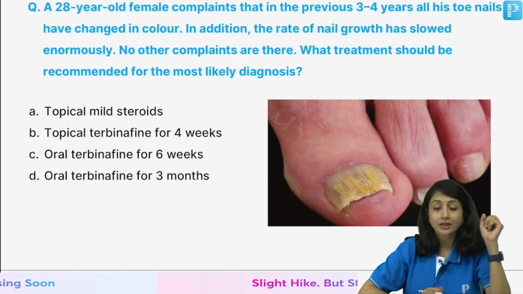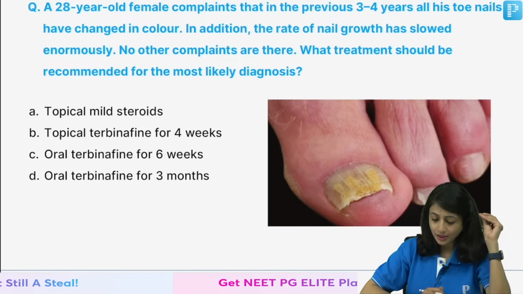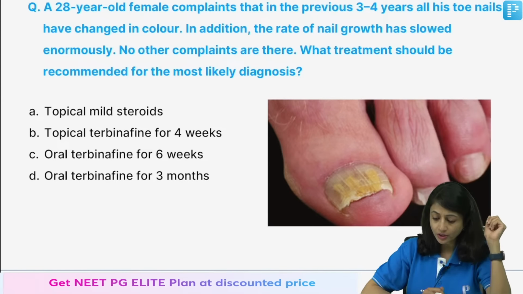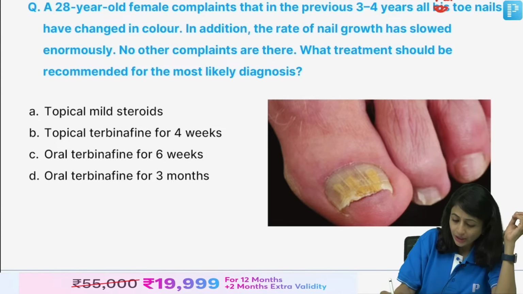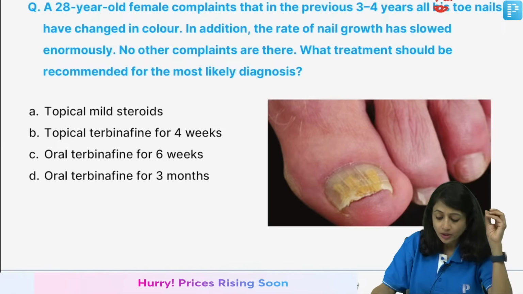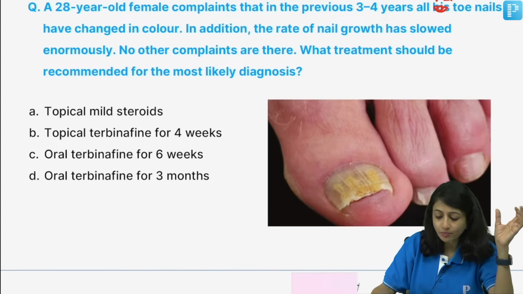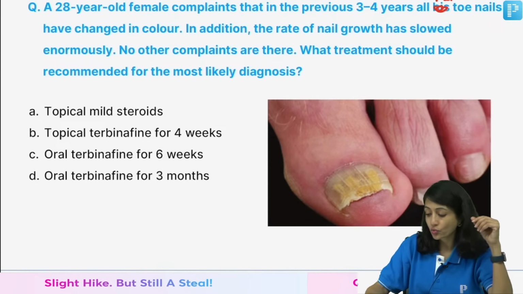Now coming to the next question. A 28-year-old female complains that in the previous 3 to 4 years, her toenails have changed in color, the rate of nail growth has slowed, there are no other complaints. What treatment should be recommended for the most likely diagnosis? So, what do you see here?